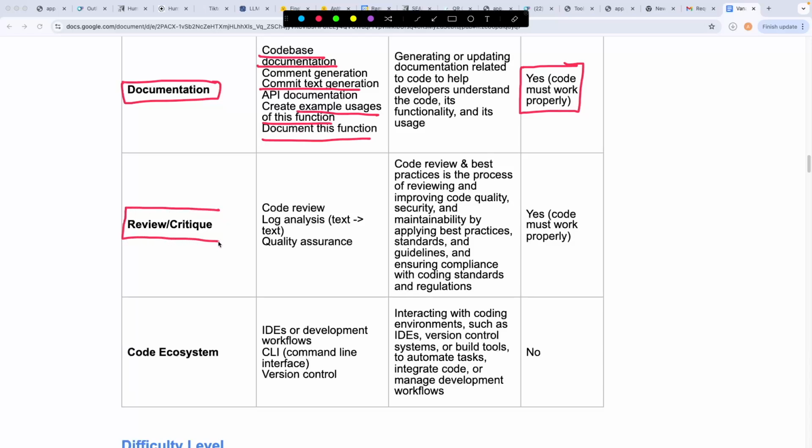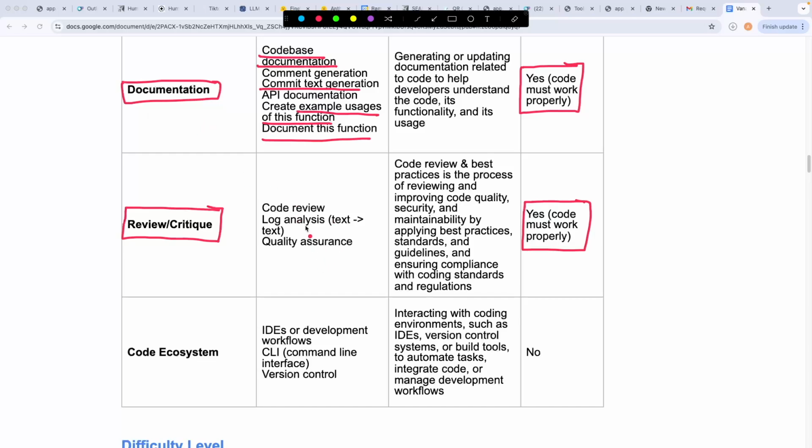Now, in review/critique tasks, you provide the model with a piece of code that works perfectly. After that, you ask the model to review that piece of code and tell you certain optimizations about it, or tell you certain information about the code after analyzing it. In documentation, the model is expected to go over the code and generate text that reflects what the code actually is. That is considered as documentation.